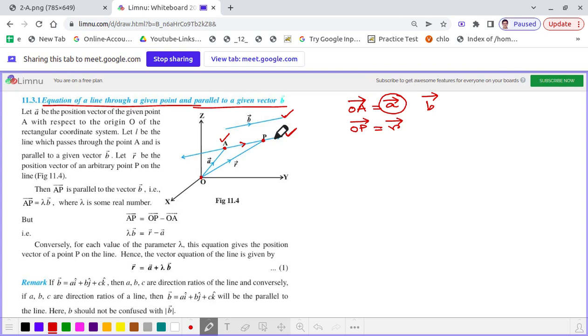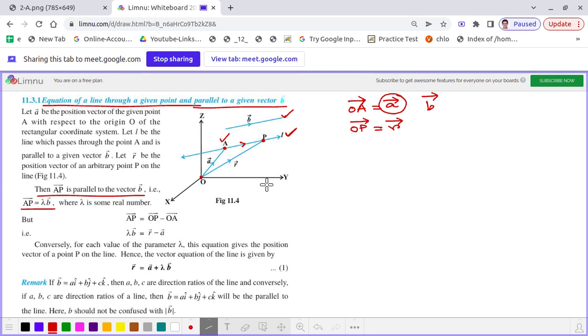Now we know if two vectors are parallel, then we can say that one vector is a scalar multiple of the other vector. Now as we see that the vector AP is parallel to the vector B, what can we say? We can say the vector AP is lambda into vector B, where lambda is some real number, correct. I hope it is clear.